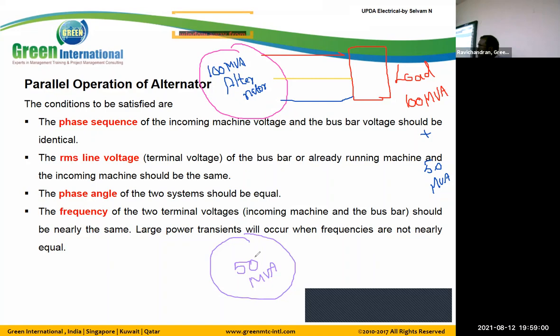Now this 50 MVA is connected to the load. We are not able to segregate the load because all is put together. If you have a separate load, we can connect it separately, but the load has increased. So we need to connect this 50 MVA to this one, like this.